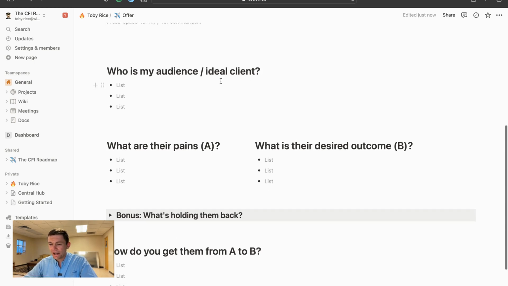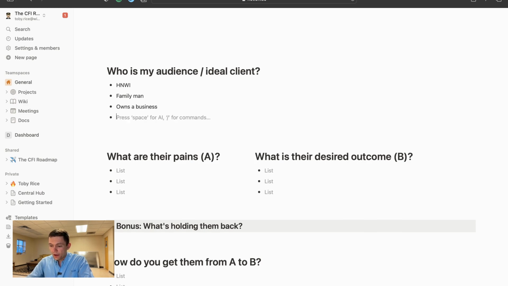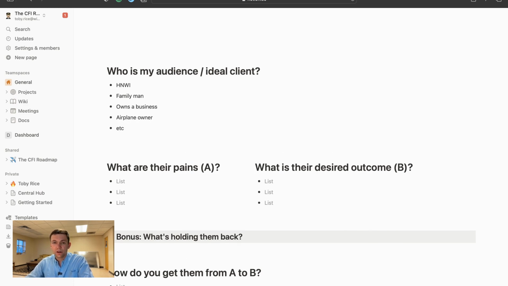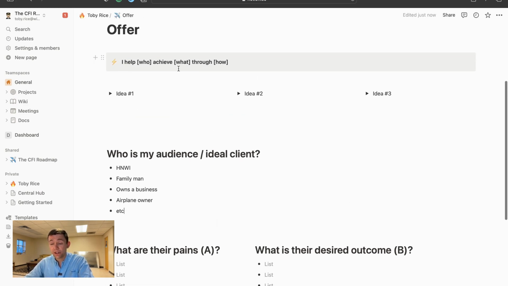So start listing down some character traits of your ideal client. One of those character traits might be high net worth individual. Maybe it's a family man or something. Maybe it's someone who owns a business, an airplane owner, etc. Try to develop the demographic of your ideal client. That's your who, because you are helping that person achieve something through something.